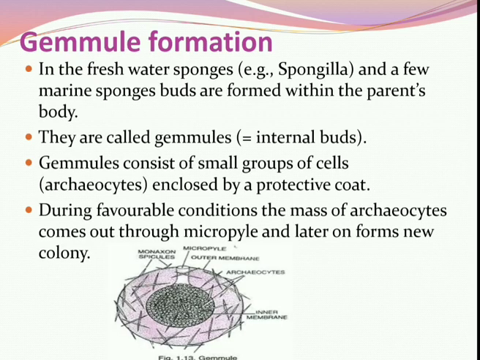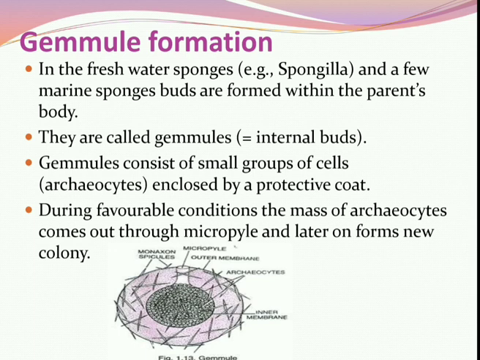So now, in asexual reproduction in lower organisms, the first type is gemule formation. In freshwater sponges and in a few marine sponges, buds are formed within the parent body. The asexual bodies formed within the parent body are called gemules. So these are internal buds. Gemules are internal buds produced within the animal body, especially observed in sponges, in freshwater as well as in a few marine waters.